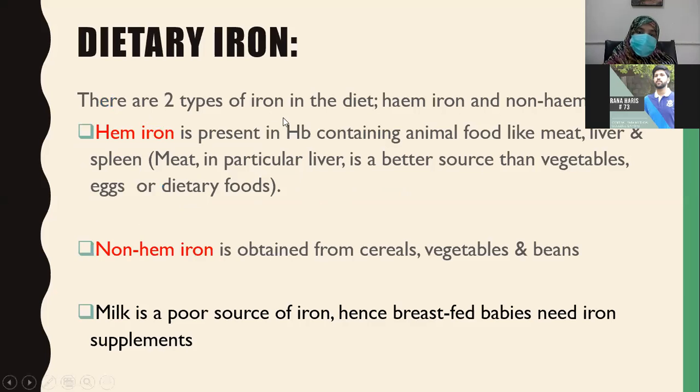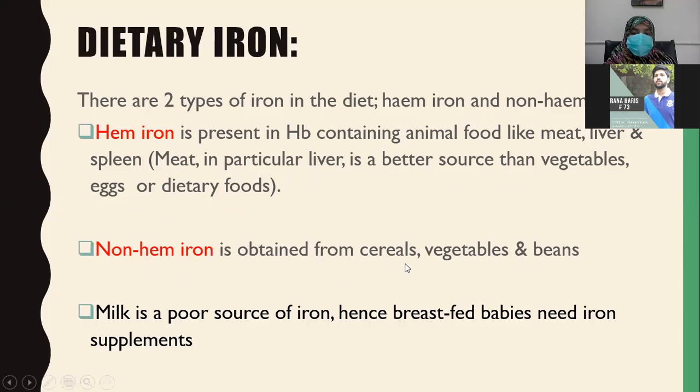Dietary iron. There are two types of iron in the diet, heme iron and non-heme iron. But this is important. Heme iron and non-heme iron. What is heme iron? Heme iron is present in hemoglobin containing animal food like meat, liver, and spleen. Meat, in particular liver, is a better source than vegetables, eggs, or dietary food. So animal sources of iron is mainly heme iron. And what is non-heme iron?